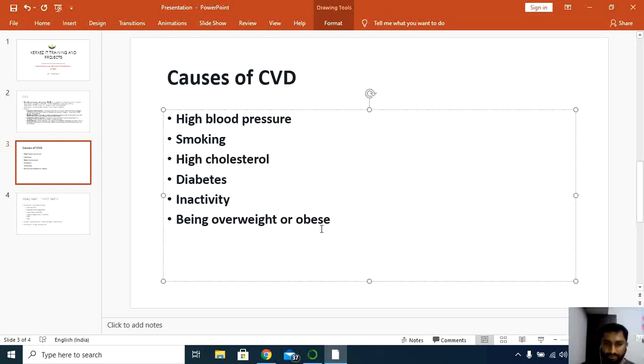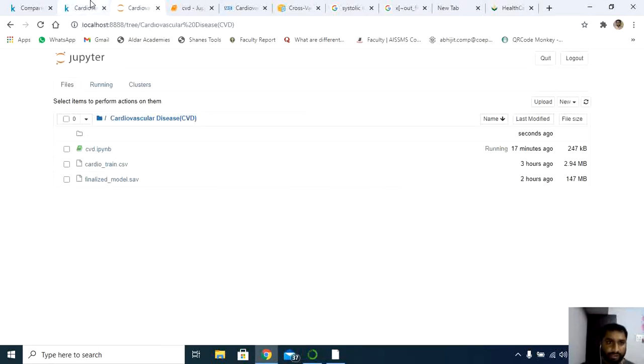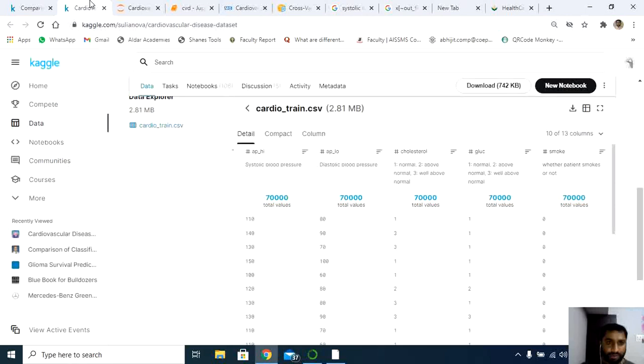So generally, if you consult the doctor, they suggest a diet, they suggest exercise, to reduce these contents in the body or to avoid them. These are some of the causes of CVD. Hope you are clear. So what I have done here is, I am using Anaconda Navigator. In most of my projects I have used it.